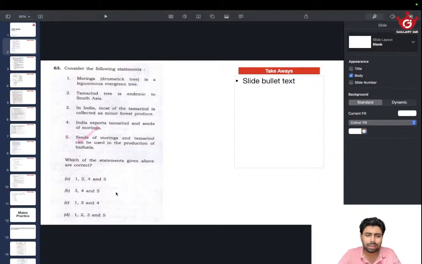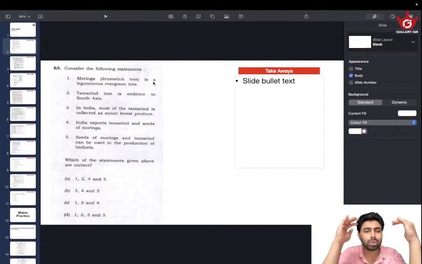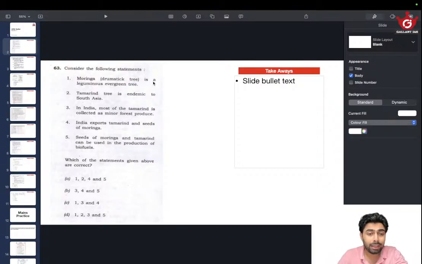So take the statement that has got both 4 and 5. So we eliminated C. Then 4 and 5. So we have to choose between 1, 2, 4, 5, then 3, 4, 5. Among these, there is no 3 in statement number 1, and there is no 1 and 2 in B. So if 1 is right, then 2 is right, and if 1 is right, then 3 is not right. So we have to choose between the first 3 statements and choose the one that is more likely, or eliminate the ones that are less likely.